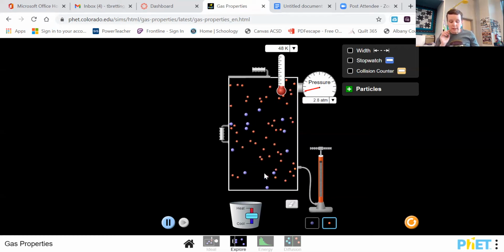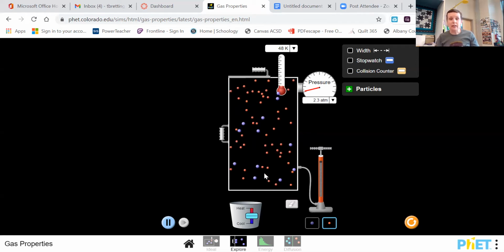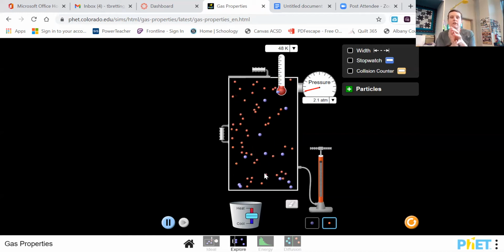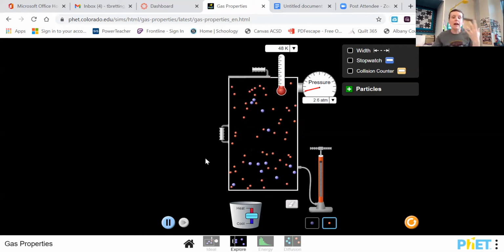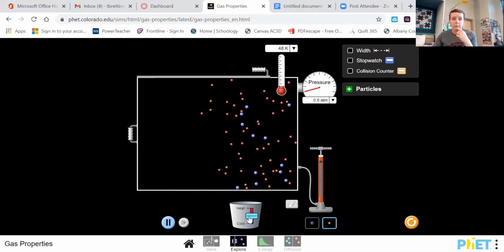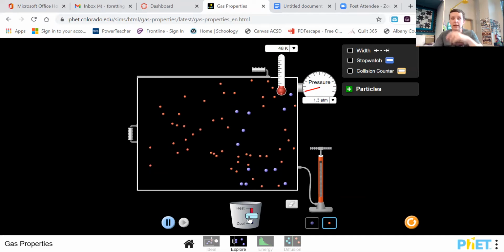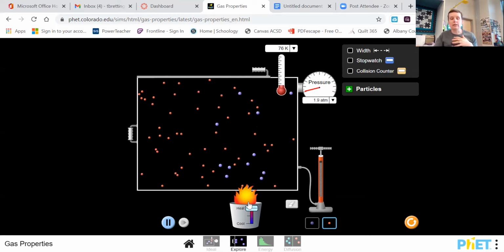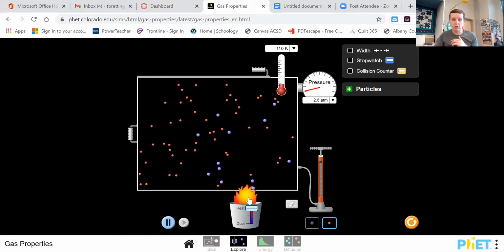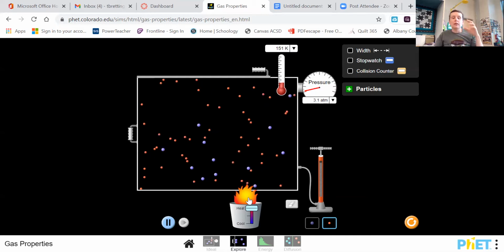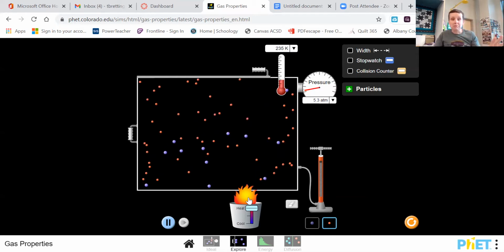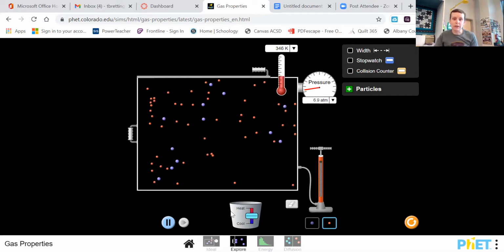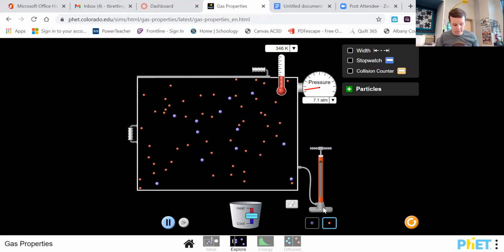So circumstances to make a gas behave less than ideally is cold temperatures and high pressures. Put a lot of pressure on it and you're going to force it into that condensation mode. The opposite is true as well. When I make my pressure lower, they can spread out more and act more like gases. And when I heat it, they move faster and they act more like gases. Their attractions aren't going to affect them as much. Okay? So keep that in mind. Ideal gases aren't real. Their particles do have volumes. Their particles do have attractions, and they are going to eventually condense into liquids under the right conditions.